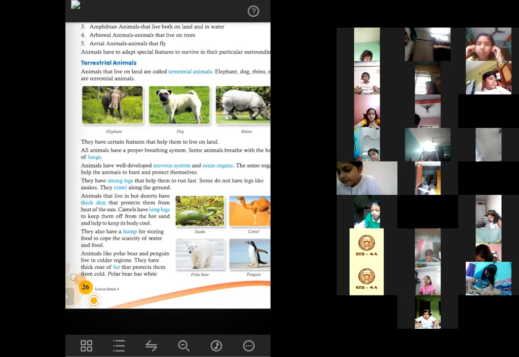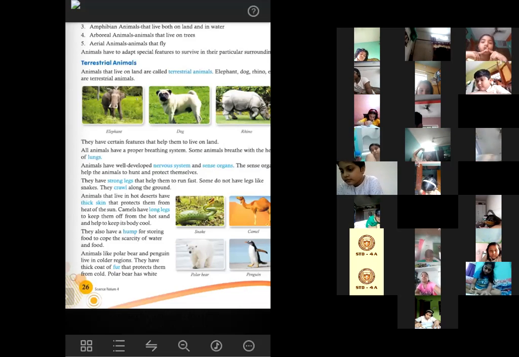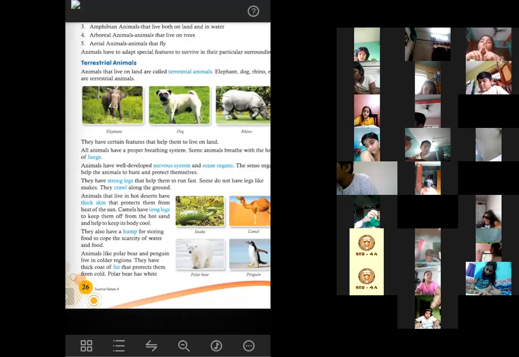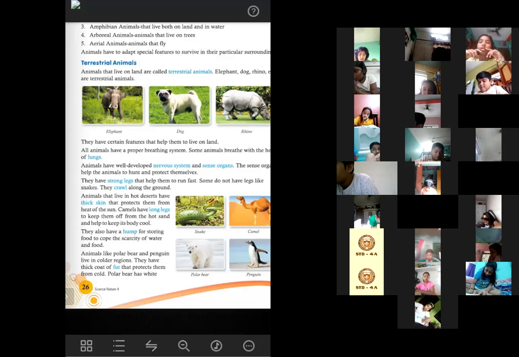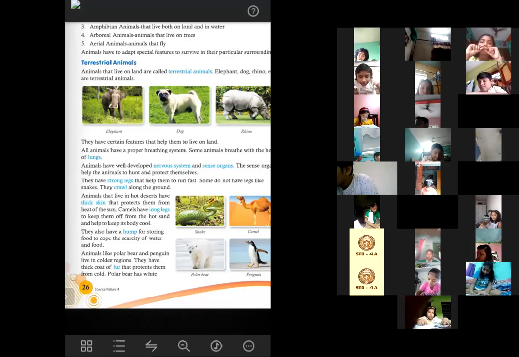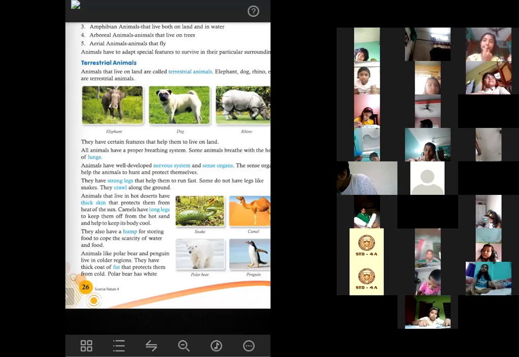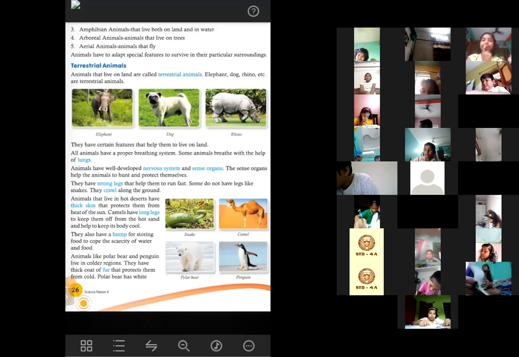So yes, the polar bears have a thick coat of white fur that helps them to keep their body warm. But as I have asked you, what is the feature that is common in both penguins and polar bears that helps them both to keep their body warm? That is blubber. Blubber is the layer of fat present exactly beneath their skin. Right after their skin, they have a thick layer of fat. The name of that layer of fat is blubber. So that blubber or layer of fat helps them to keep their body warm.